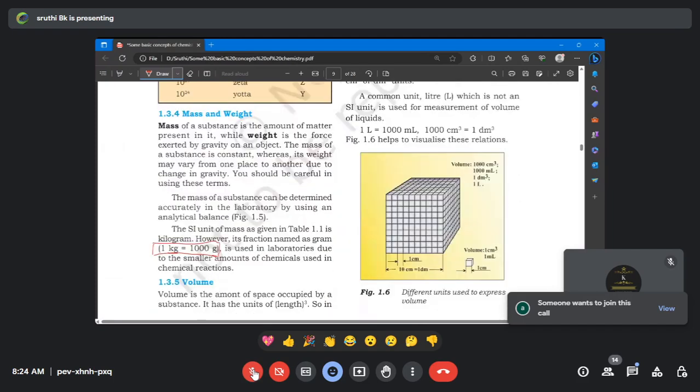See, 1 liter is equal to 1000 ml, and 1000 decimeter cube is equal to 1 decimeter cube. All those things are very important. And here, volume is 1000 centimeter cube. So actually 1 centimeter cube is equal to 1 ml. Okay, this is 1 ml. And then 1 decimeter cube is equal to 1 liter. All those things are very important. I want you people to take down all those things as hints.